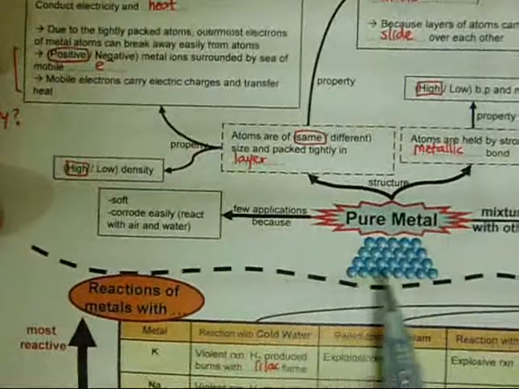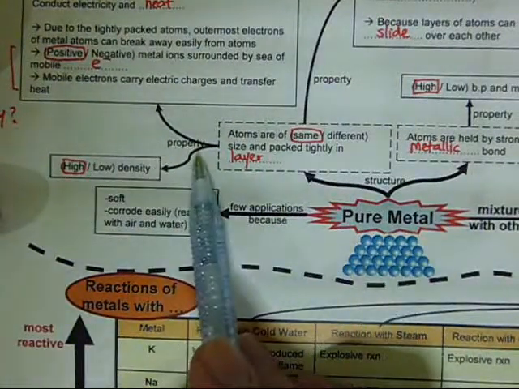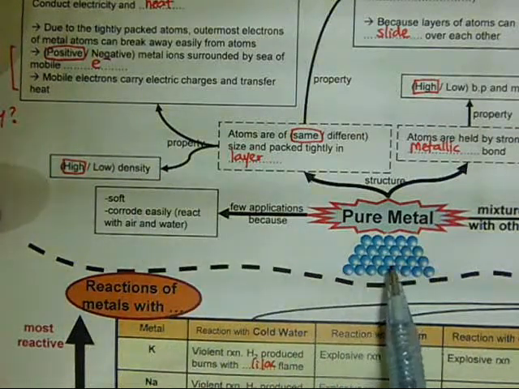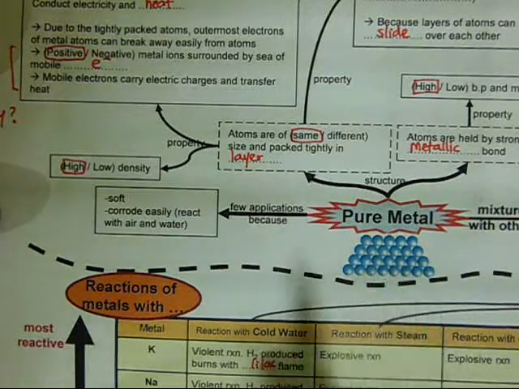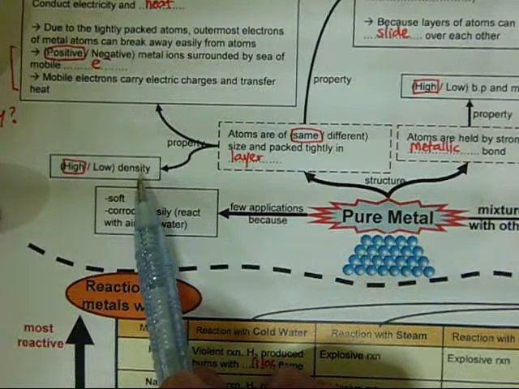And because they are all packed very tightly together, pure metals have high density, because density is mass per unit volume. So if they are packed like this, it means that for a unit of volume, the mass would be very high, so they have high density.